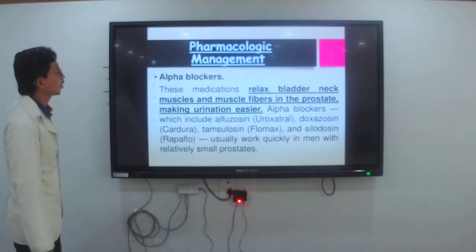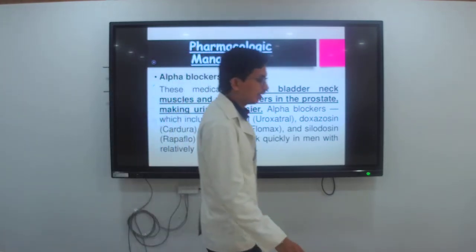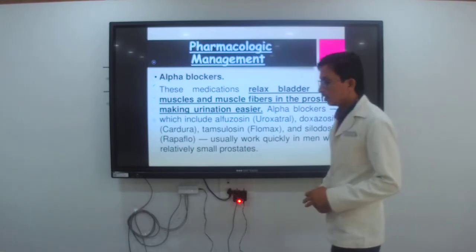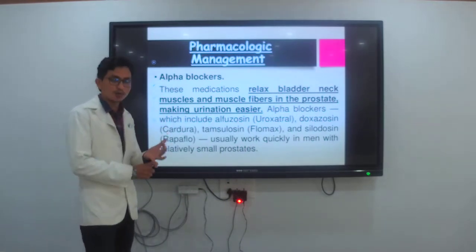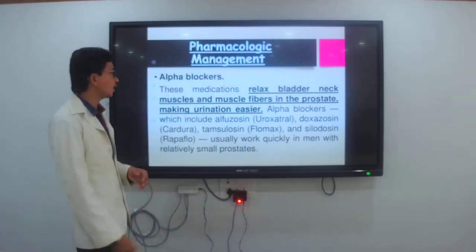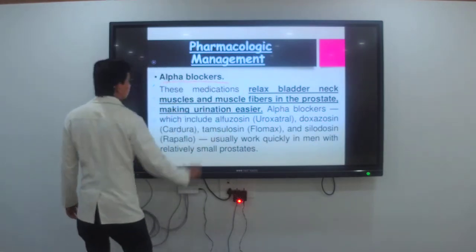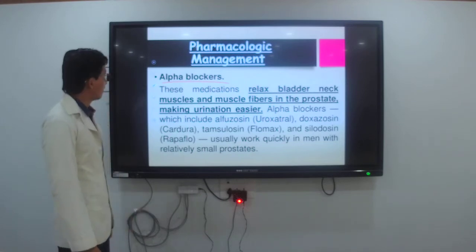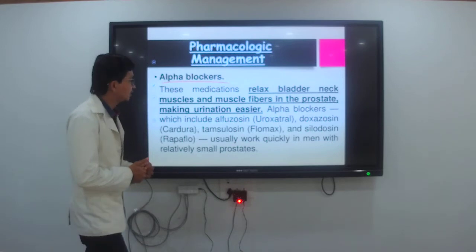Then next, pharmacology management. Pharmacology is related to drugs. There are a few drugs which we are going to give to the client: the alpha blocker, the 5-alpha reductase inhibitor, and the combination of both. First one is the alpha blocker. This medication relaxes the bladder neck muscle and muscle fibers in the prostate, making urination easier.